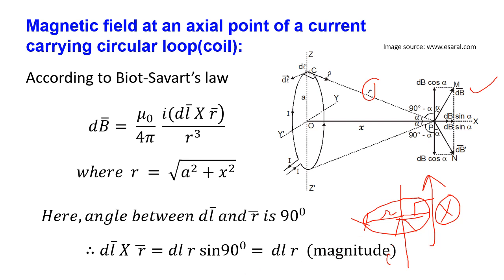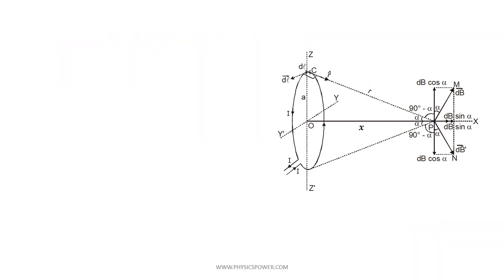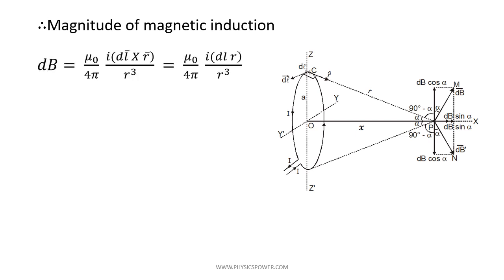Further, if you substitute dl r instead of dl bar cross r bar in the expression, you will get the magnetic induction due to that small dl element, that is dB equals mu naught by 4 pi into I dl r by r cube. Here r and r cube get cancelled, only r square will be there. Further, you will get dB equals mu naught I dl by 4 pi r square.